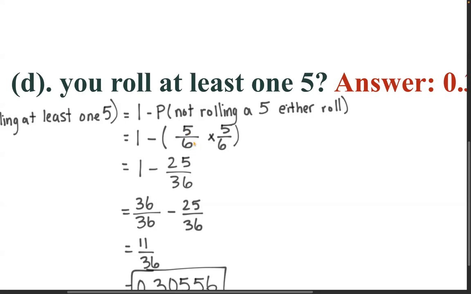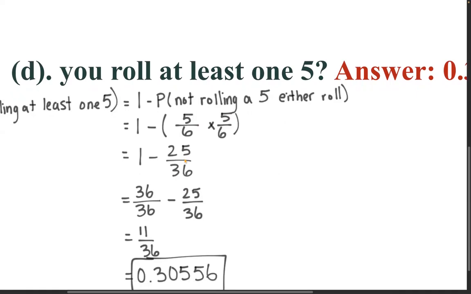And since we're rolling this die twice, you would multiply 5/6 by 5/6, because this represents rolling it the first time, and this represents rolling it the second time. So we would do 1 minus this quantity here. So this quantity here is 25/36.